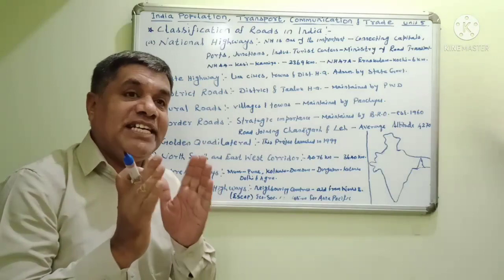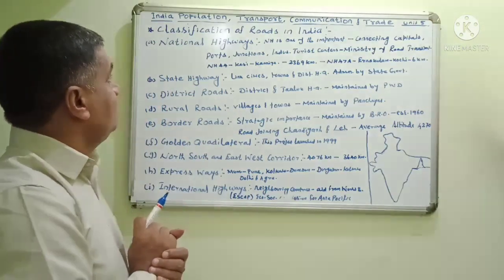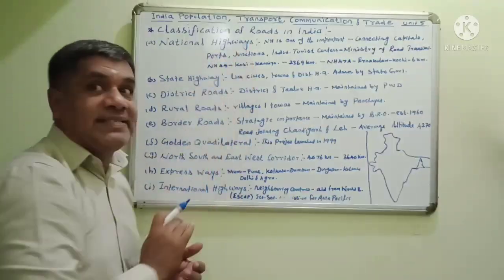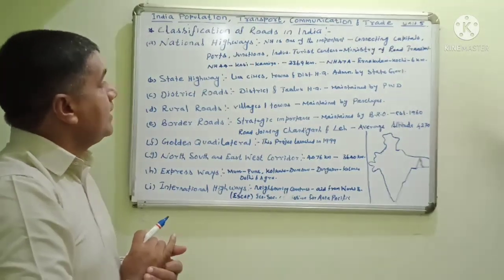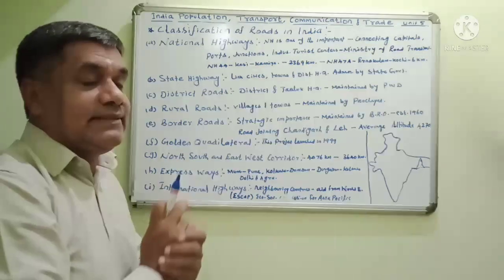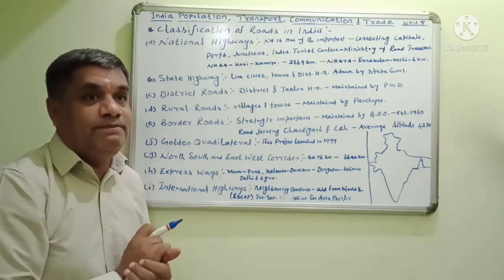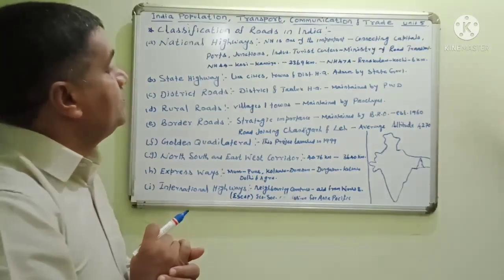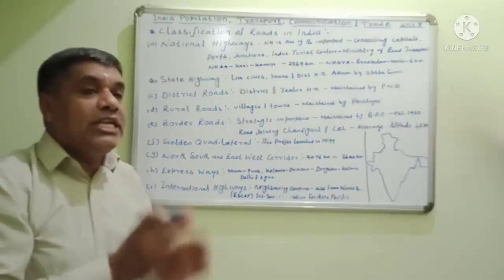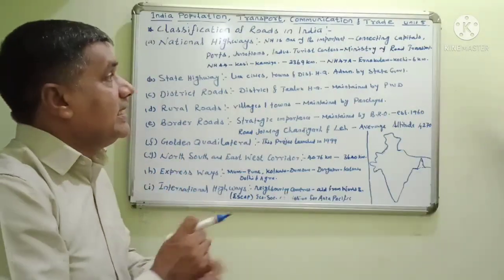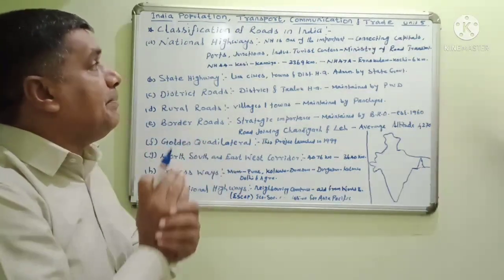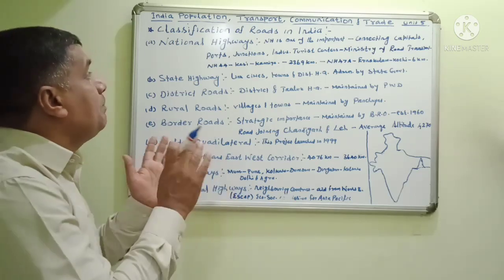The roads were classified into different types. First one is national highways. National highways are one of the important roadways in our country, in India. The national highways connect important places like state capitals and important ports.